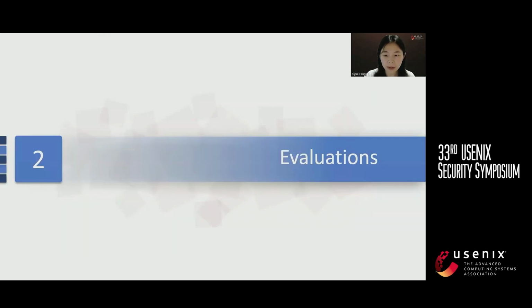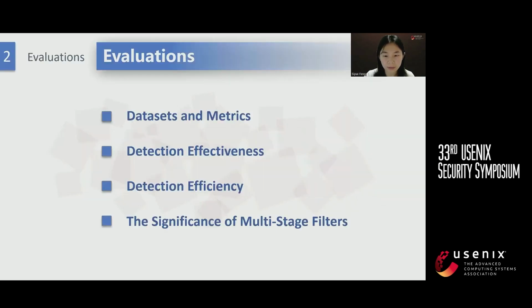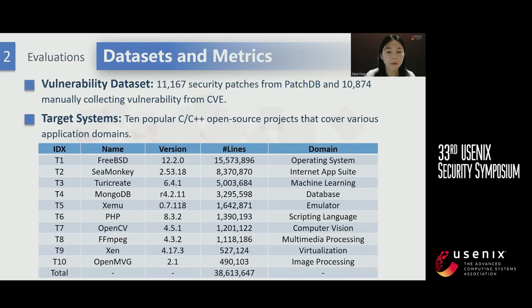To examine the capability of FIRE on detecting recurring vulnerabilities, we conduct several evaluations. Evaluations include 4 parts: dataset and metrics, detection effectiveness, detection efficiency, and the significance of multi-stage filters. For the collection of our vulnerability dataset, we use PatchDB and manually collected vulnerabilities. For target systems, we select 10 popular C and C++ open source projects that cover various application domains from the open source community.